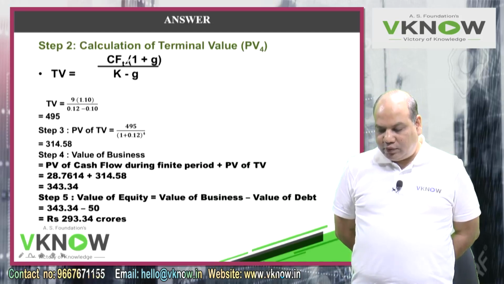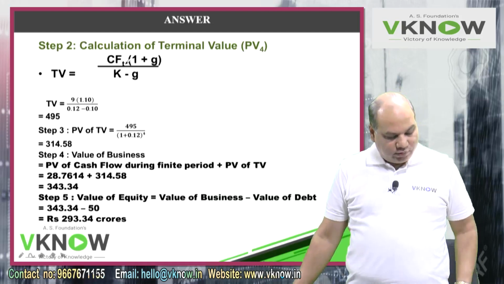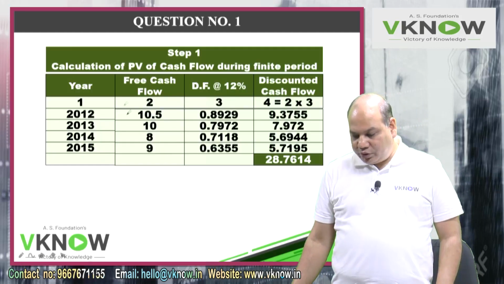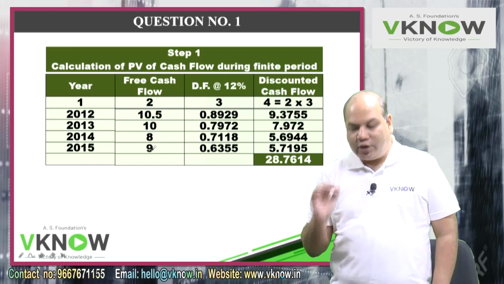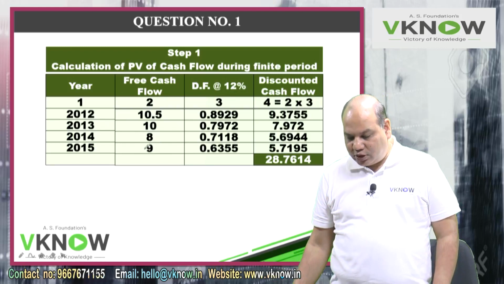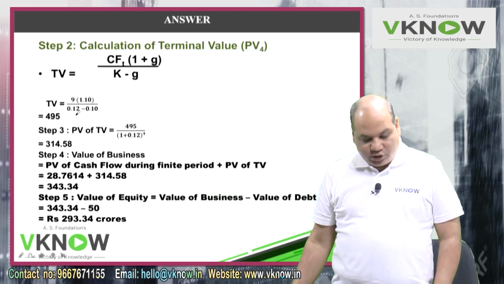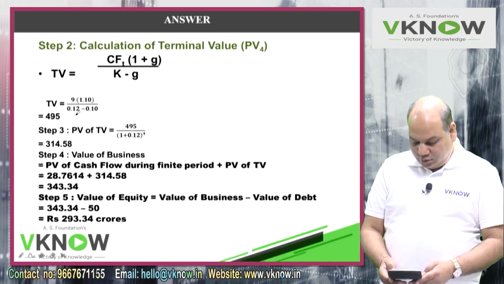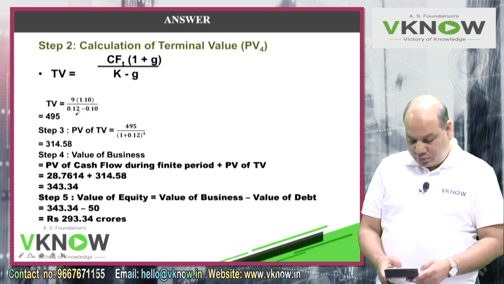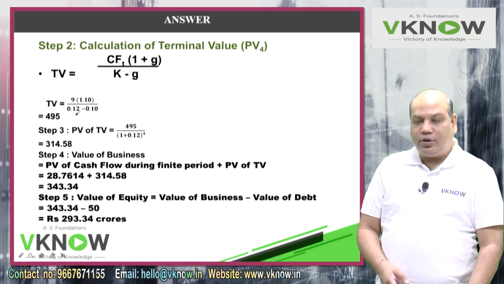So next line, TV equal to 9 into 1.10. Sir, what is 9? 9 is the free cash flow of the 4th year. That will start growing at the rate of 10%. So you can put a circle here in 9. And then divide by 12% minus 10%. Please take your calculator. 9 into 1.10 divide by 12% minus 10%. So divide by 2%. We are getting 495.